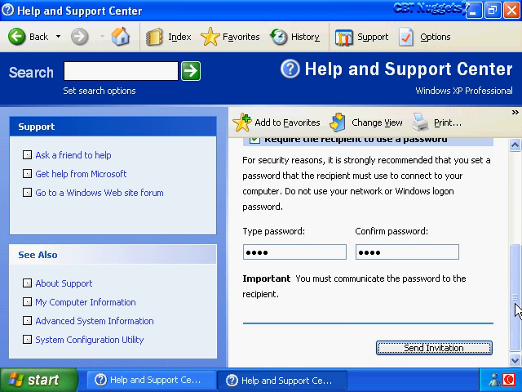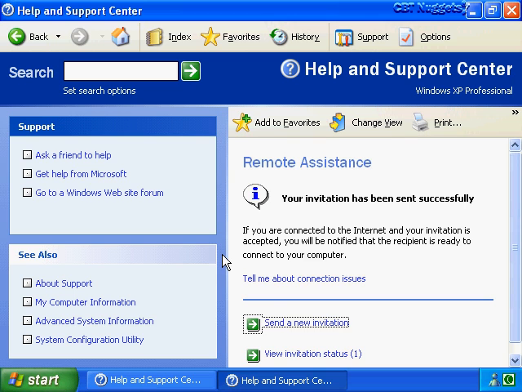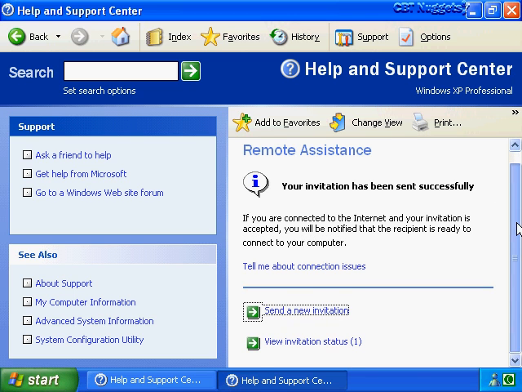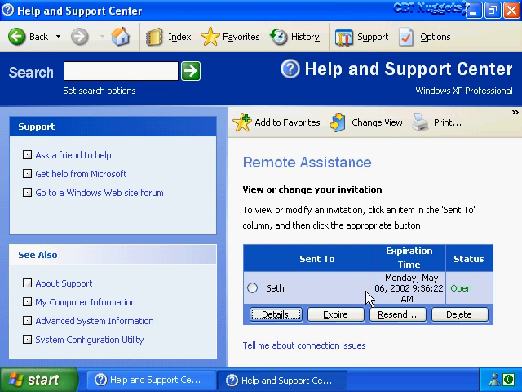So our last step is to just simply click on the send invitation button. We'll send that out via email. Just a little Outlook Express warning saying, do you want to send this? A little security precaution. Yes, thank you very much. And poof. And down below here we now see that we have one invitation queued up. Let's take a look at that. So we just click on the link and this page shows us every single invitation that we've ever sent out.